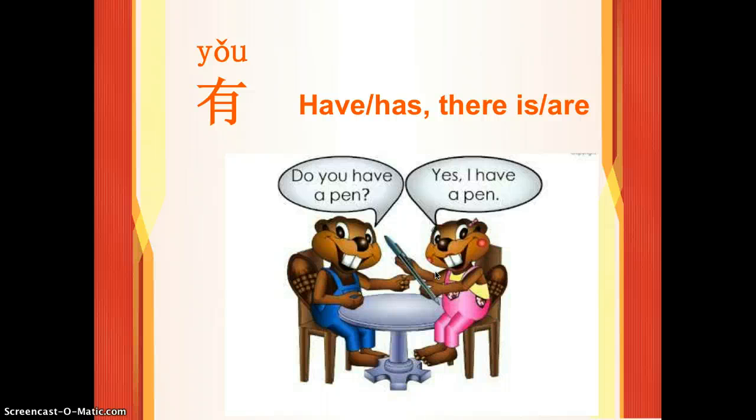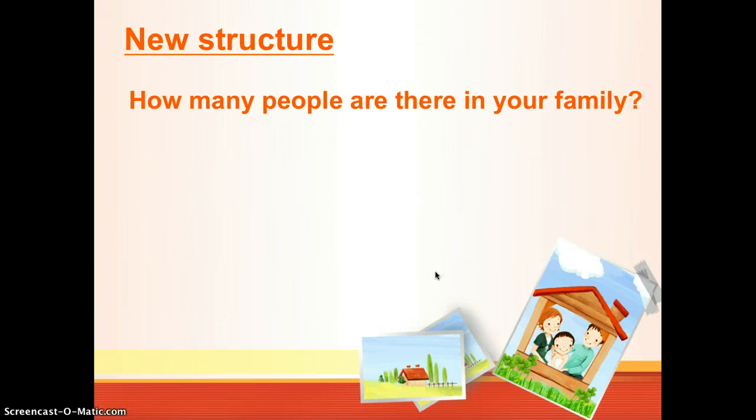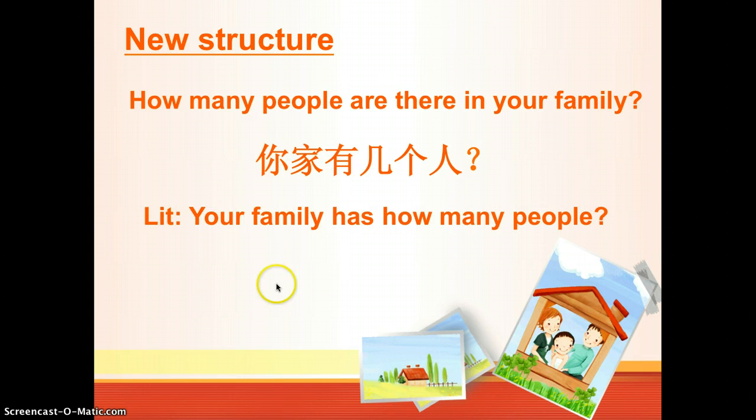My family has 6 people. So then you will get the sentence easily. Okay, let's look at this sentence. How many people are there in your family? So how do we ask this question? You just change it to: your family has how many people? So then you get this sentence. Let's look at here. So here is a hint. Your family has how many people?